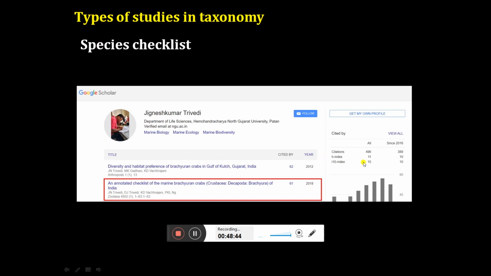Okay, you can see this paper. I published this paper in 2018, and you can see in the last 3-4 years this paper has been cited 61 times. So this kind of checklist paper can get you the maximum amount of citations. You can see in 4 years 61 citations is great. For example, my first paper was published in 2012, and in 10 years it has got only 62 citations, while this publication in 4 years got 61. So that is the beauty of the checklist.